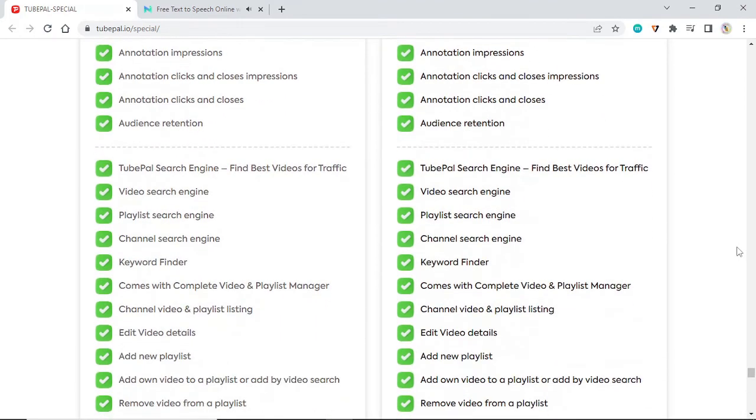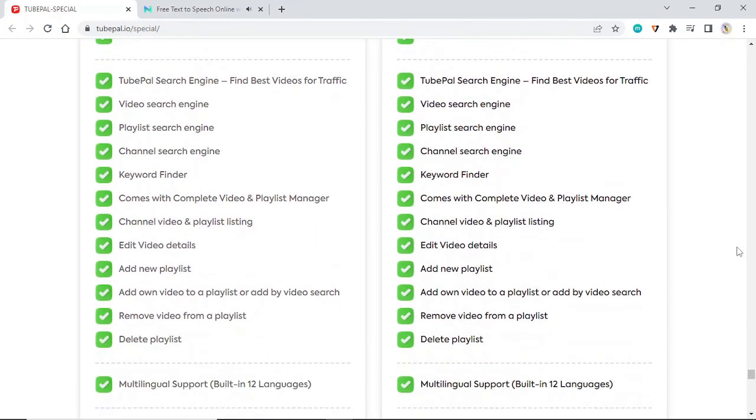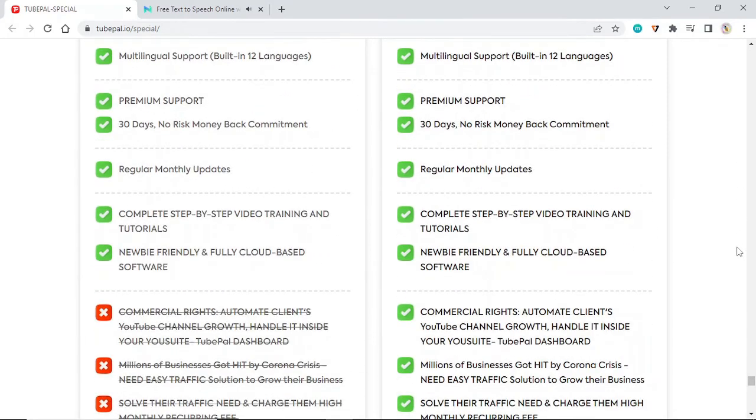TubePal search engine. Find the best videos for traffic. Video search engine. Playlist search engine. Channel search engine. Keyword finder. Comes with complete video and channel playlist manager. Playlist listing. Edit video details. Add new playlist. Add a video to a playlist or add by video search. Remove video from a playlist. Delete playlist.